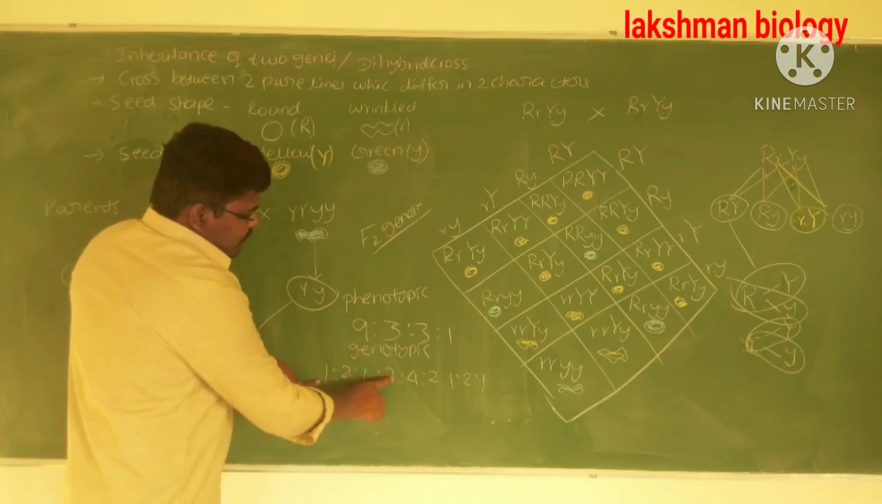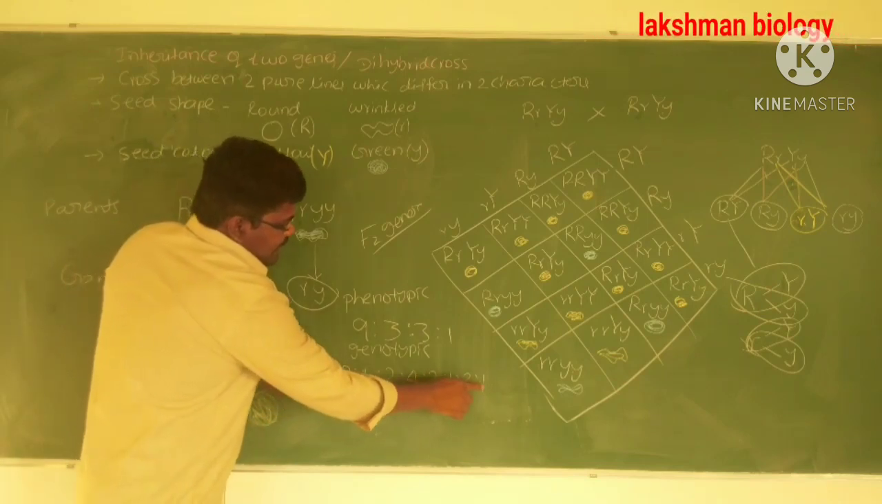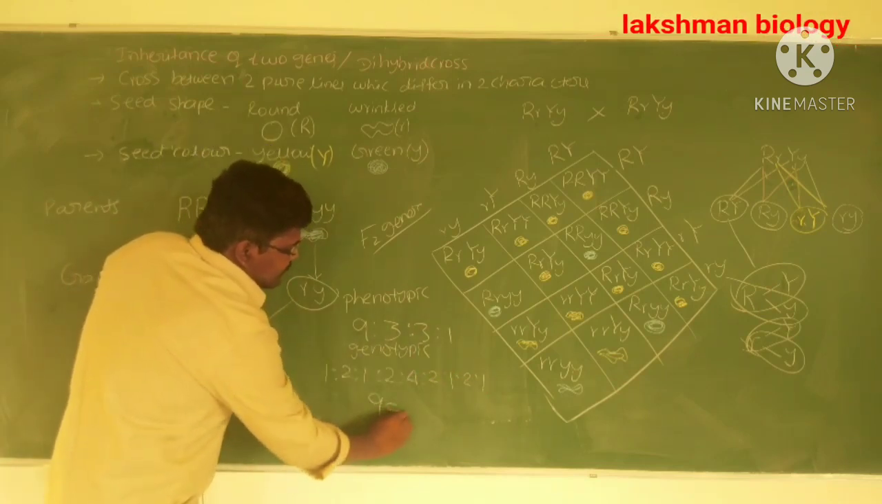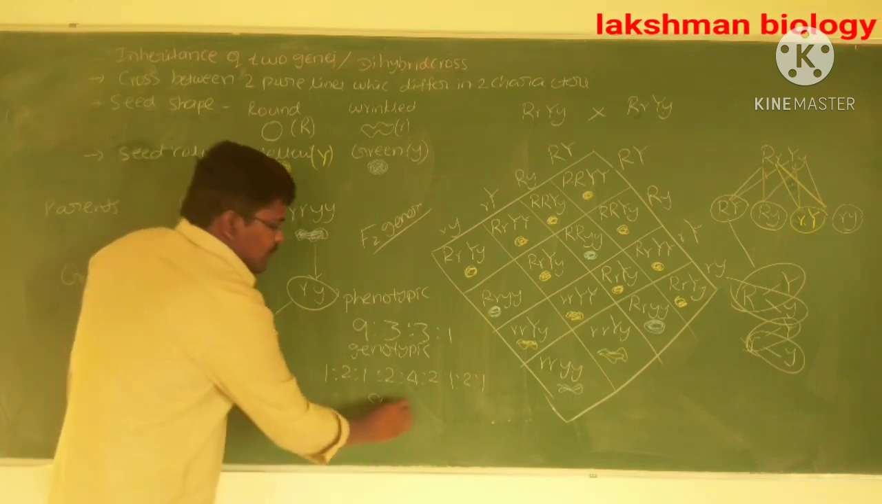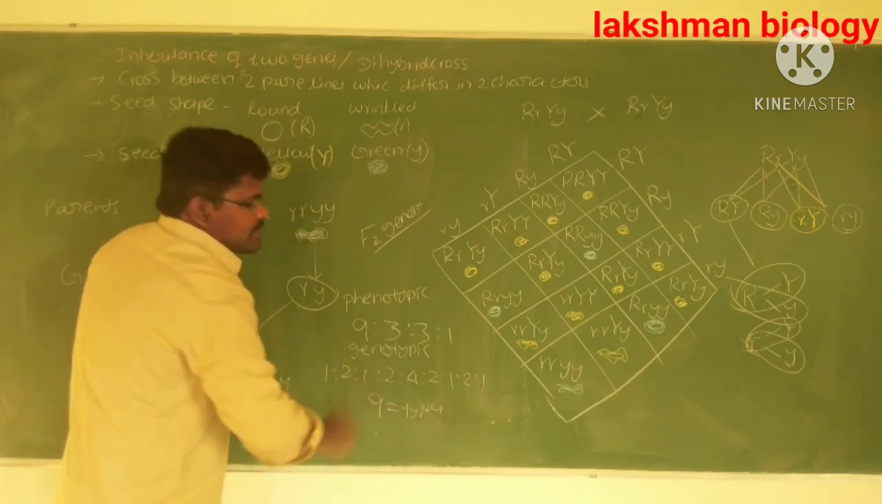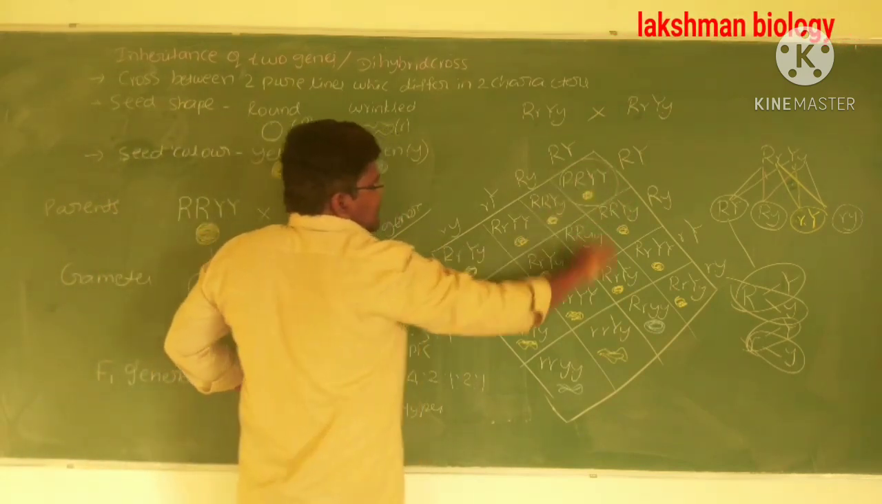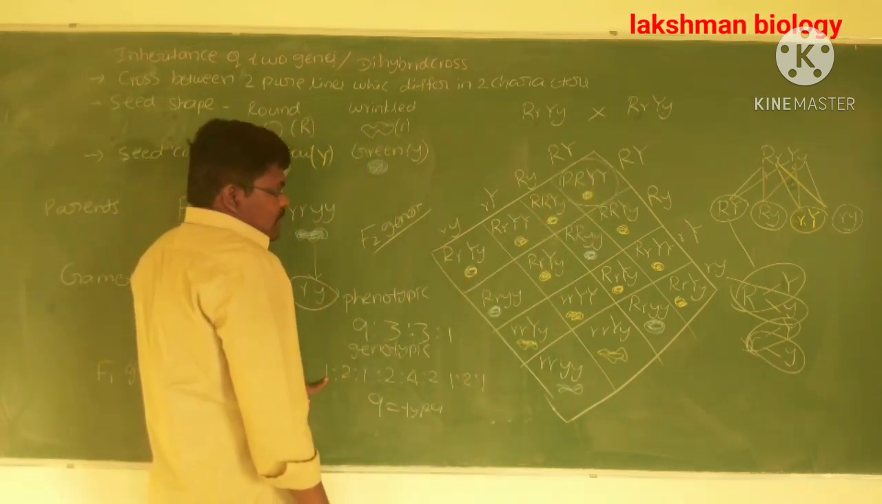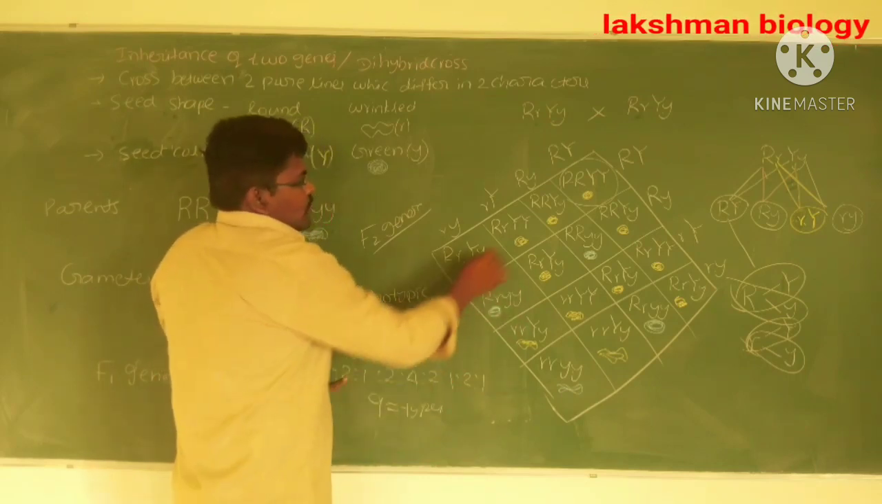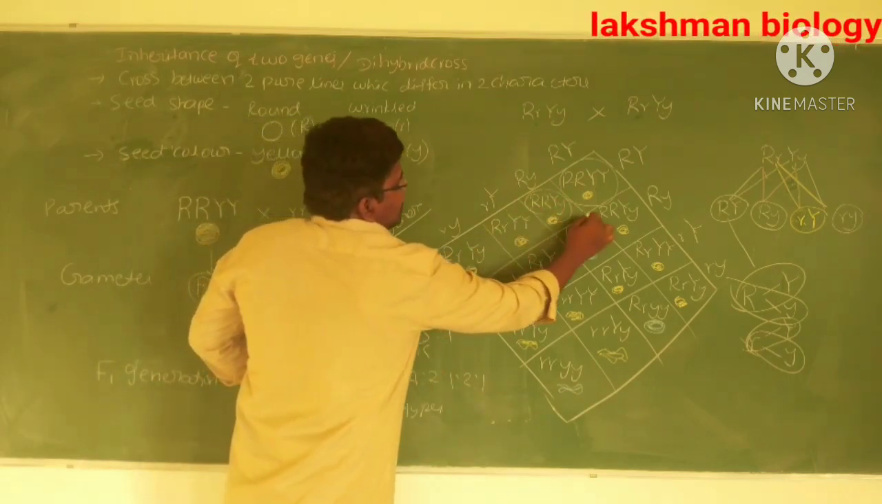1, 2, 3, 4, 5, 6, 7, 8, 9. Nine different varieties of plants are formed. Nine different types of genotypes are formed. Here, what is the one? Homozygous recessive for both. Next, 2. This type of genotype is 2.